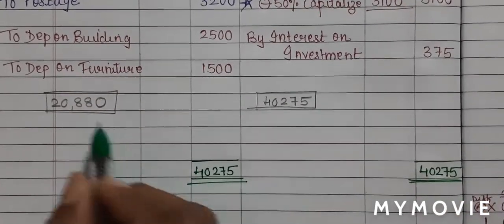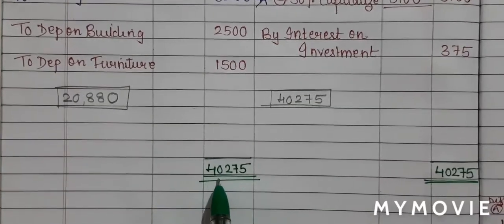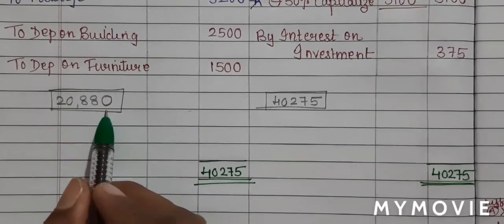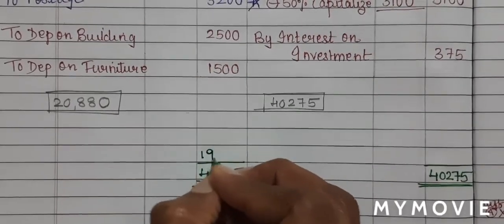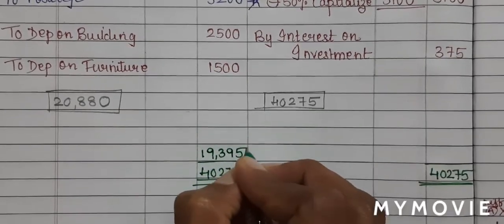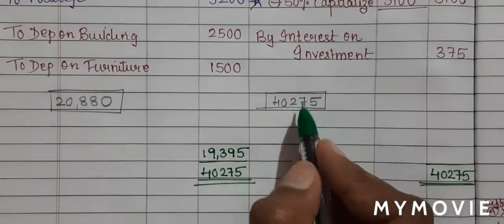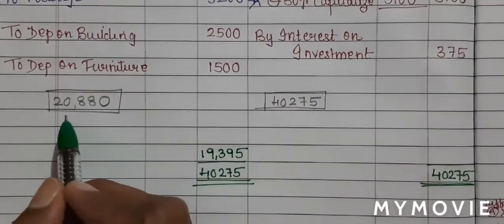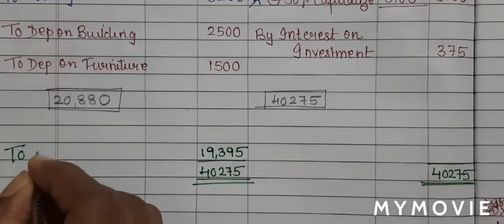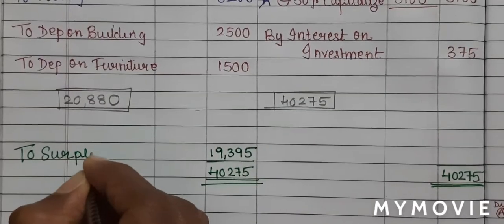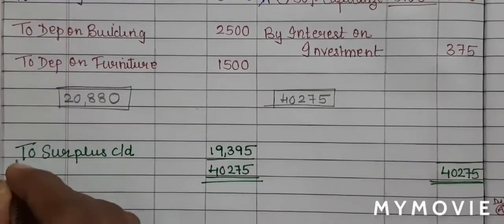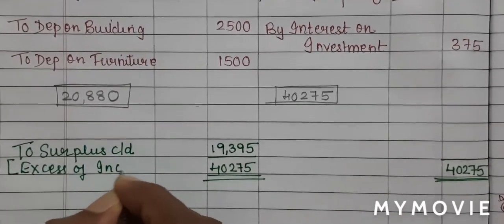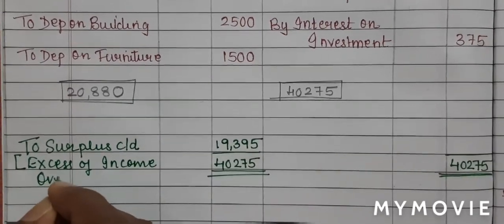From the bigger total, I will minus the smaller total. So 40,275 minus 20,880. I get a balance of 19,395, which will be written on top. Now my income is more than my expense. When income is more than expense, it means the business has made a surplus. So I'll write to surplus carried down. In the bracket, I will write excess of income over expenditure.